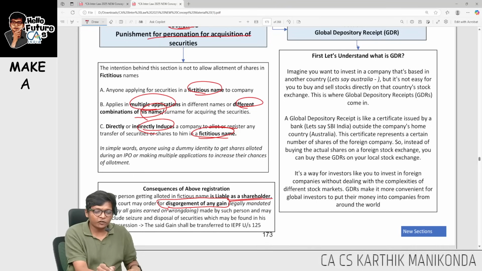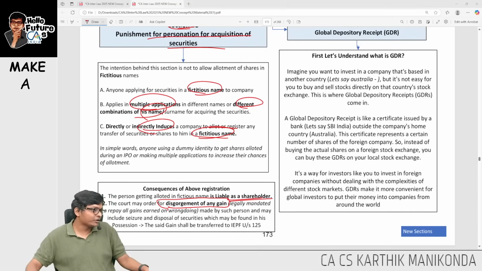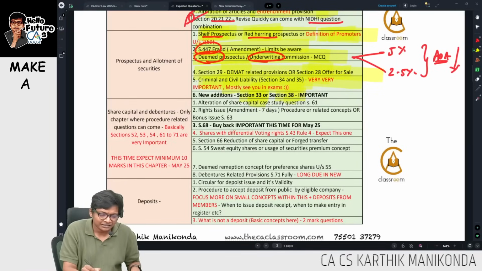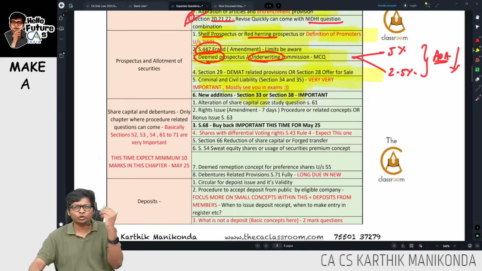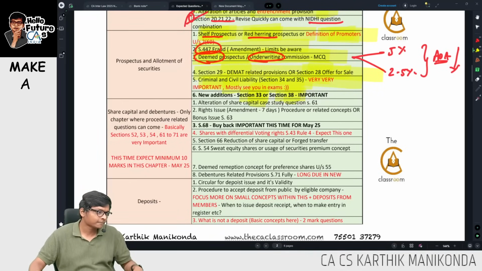Therefore, this is punishment for personation for acquisition of securities. This is section 33 and 38. With this, we're done with prospectus. Let's go to the next chapter, guys.